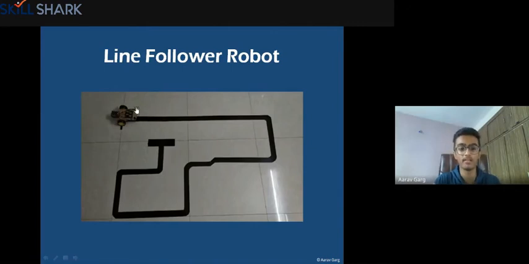And these two things over here are the line follower sensors. These are actually infrared sensors pointing down like this. They sense whether the line is below them or not. This is the complete robot. It has two wheels, and at the front it has one wheel. Then it just goes around following the line in this manner.